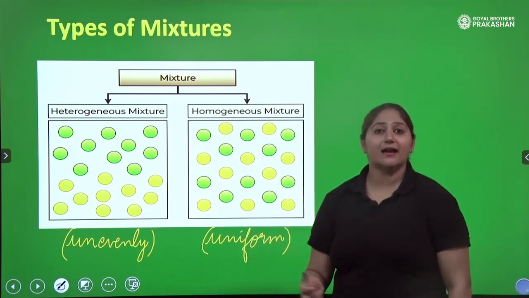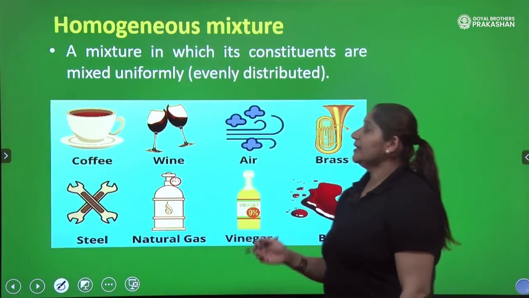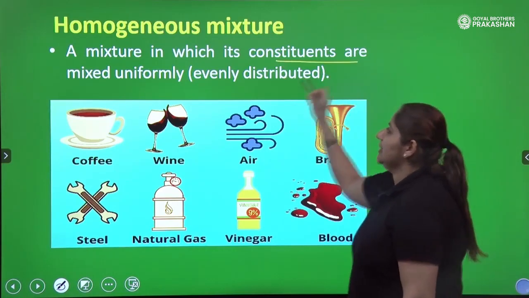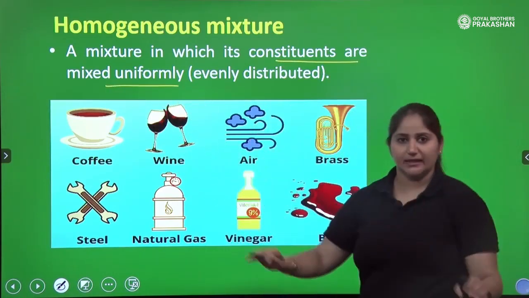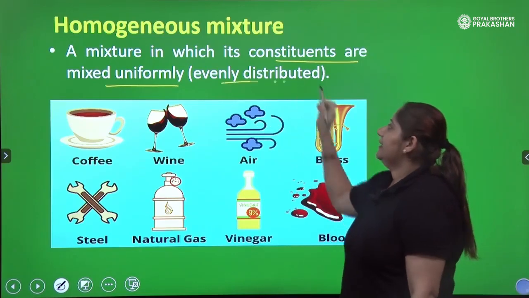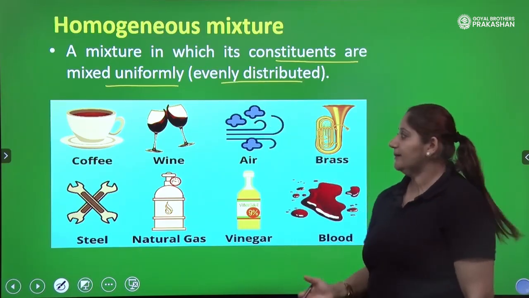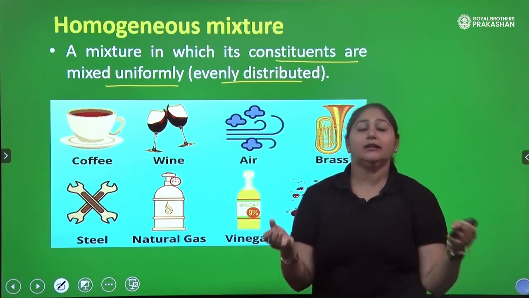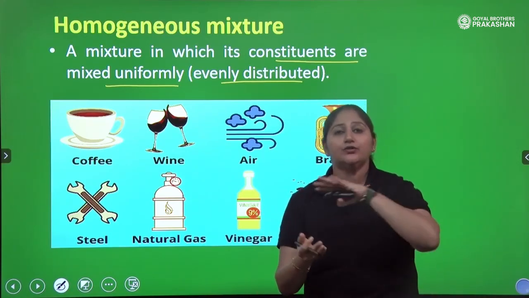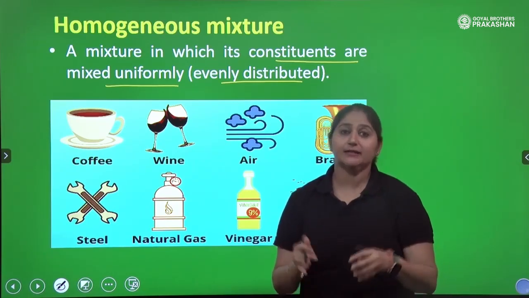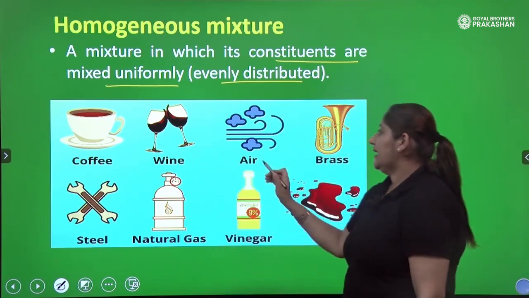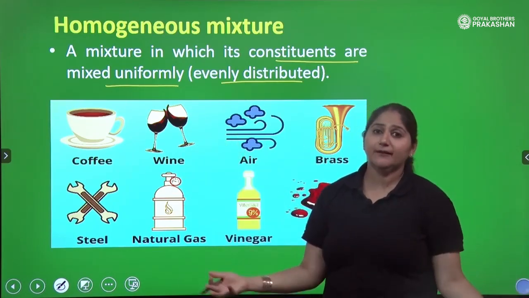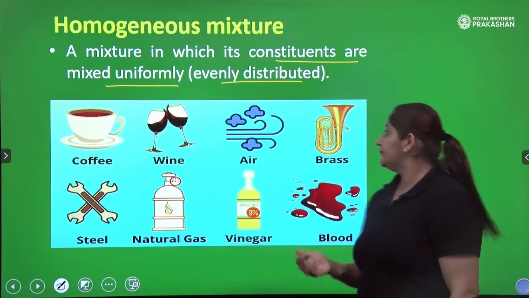So let's look at the examples and the definition. When we talk about a homogeneous mixture, children, it is a mixture in which the constituents are mixed uniformly, properly. That is, there is even distribution of the particles. For example, coffee. Do you see the particles somewhere separately in coffee? No, the particles of coffee or tea, they are uniformly distributed. In a mixture, it is homogeneous. Wine, air, think about this air, the particles are properly distributed. So definitely it's a homogeneous mixture.